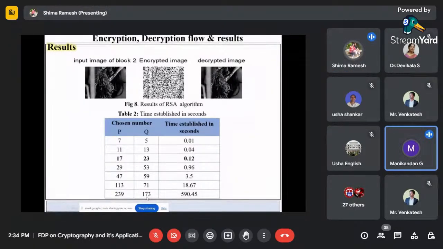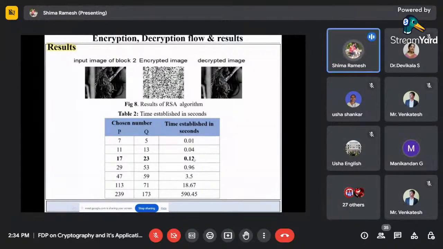Okay, ma'am. But why did you select 70 and 23 only? Because the time for encrypting is very less for these numbers. The first one is 0.01, ma'am. 0.1 only. But if I go with this, sir, the encrypted image is not that good. Encryption is not happening properly. Okay. So you selected the third one, ma'am. The first one is very low compared to the third one. The second one is very low compared to the third. Why did you do 1 and 2, but select 3?